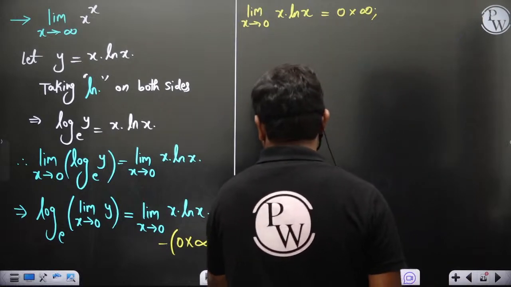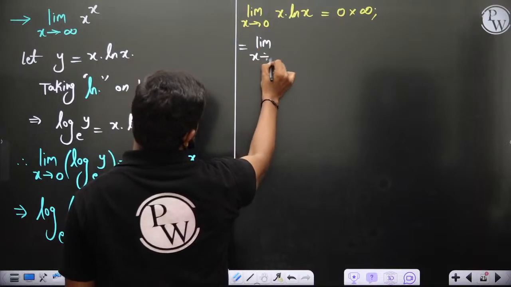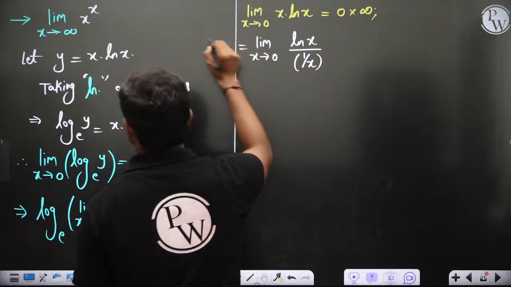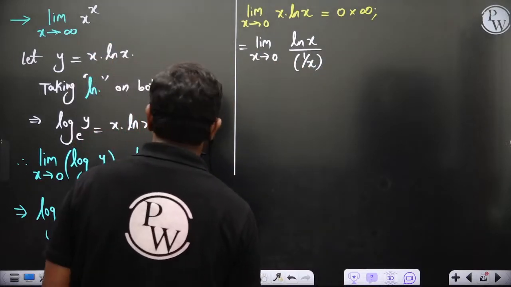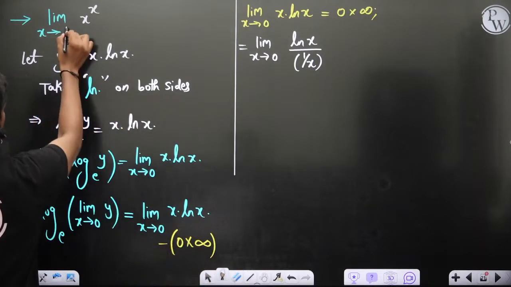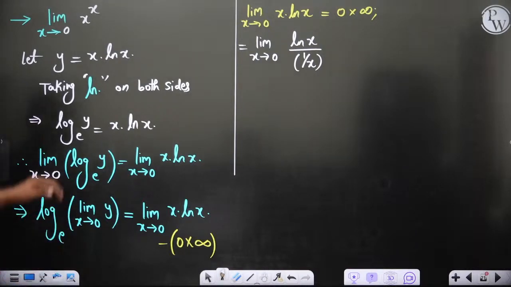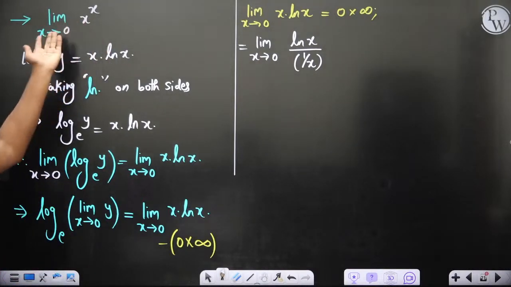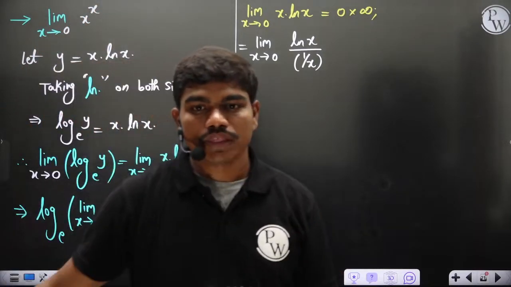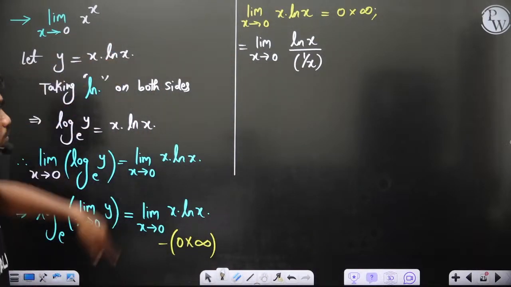Let's check. In this case, you can see limit x tends to 0. I can slightly modify this as ln x divided by 1 by x. Of course, let's say x is tending to infinity, it will give infinity, of course. But x tends to 0 is what we'll put, the 0 power 0 form. Please change that, x tends to 0. Clear? Because for infinity, obviously the functional value goes to infinity, that doesn't matter. A very big number power a very big number goes to infinity. So you can see x tends to 0, x power x, so it's giving you 0 power 0 form. That's what we are working.